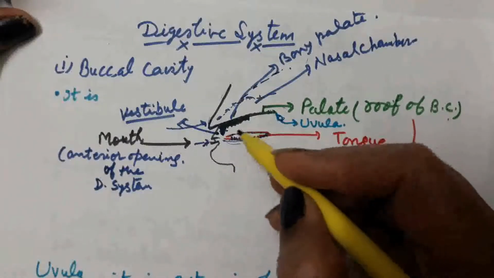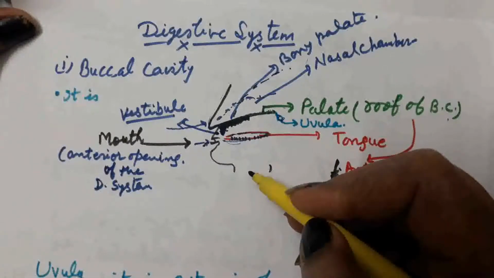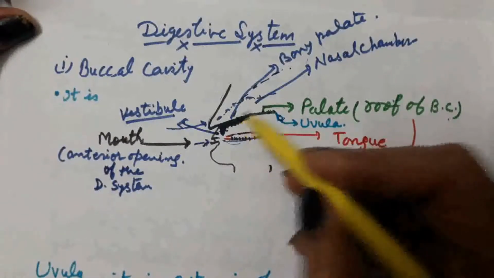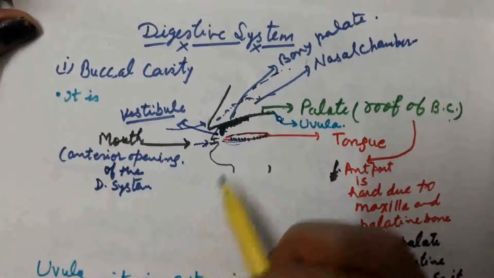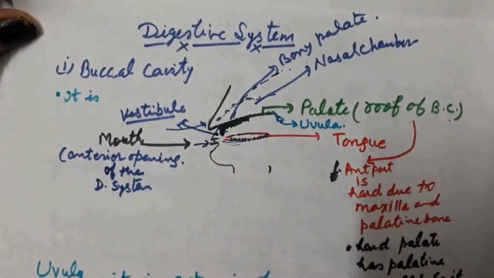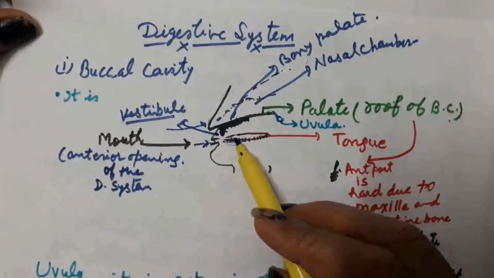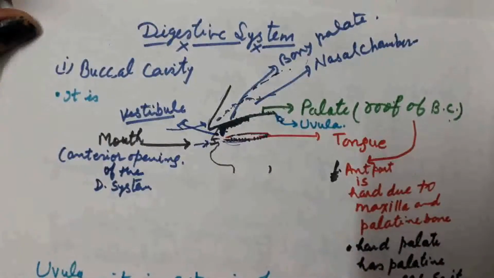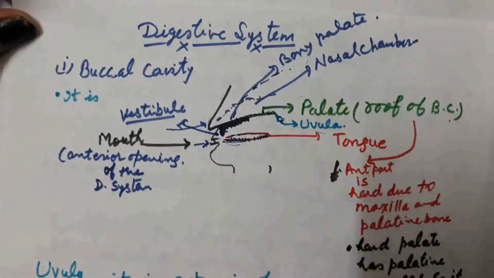After the teeth, there is the oral or buccal cavity. The roof of the buccal cavity is known as the palate region, and at the floor of the buccal cavity the tongue is present. And in this area also, what is there? Teeth are present. So here we are going to discuss the palate.